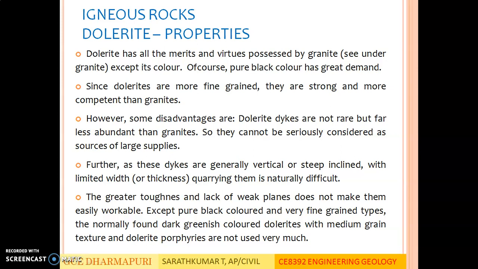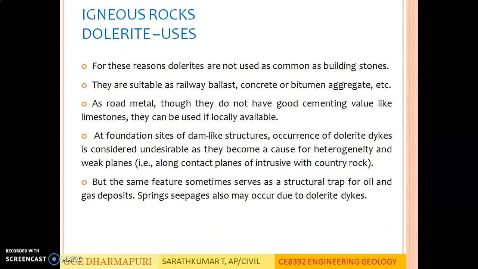However, some disadvantages are, dolerite dikes are not rare but far less abundant than granites, so they cannot be seriously considered as sources of large supplies. Further, as these dikes are generally vertical or steeply inclined with limited width, quarrying them is naturally difficult. The greater toughness and lack of weak planes do not make them easily workable. Except pure black colored and very fine grained types, the normally found dark greenish colored dolerites with a medium grain texture and dolerite porphyrites are not used very much.